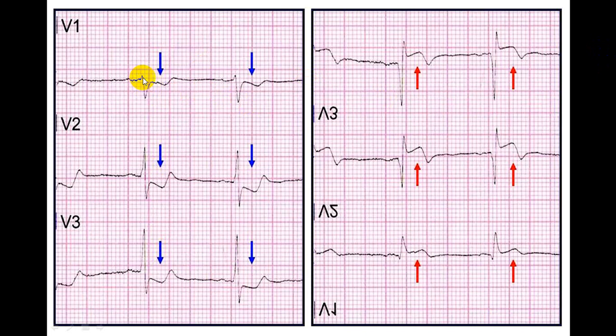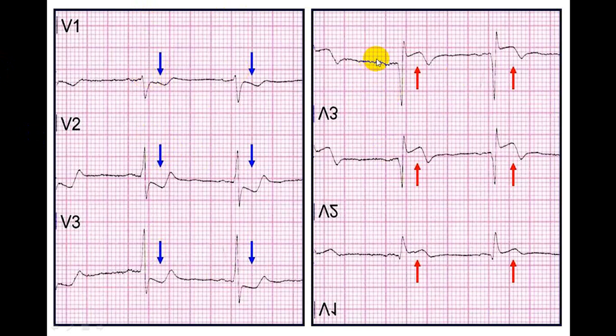Now you can see here ST depression with upright T wave, and in the opposite leads we call V7, V8, V9, if you get Q wave with ST elevation, it is 100%. This is a mirror image. You put a mirror here and you see the image.